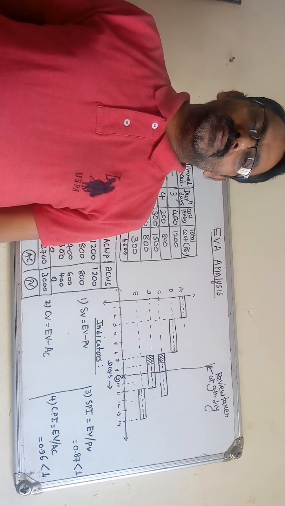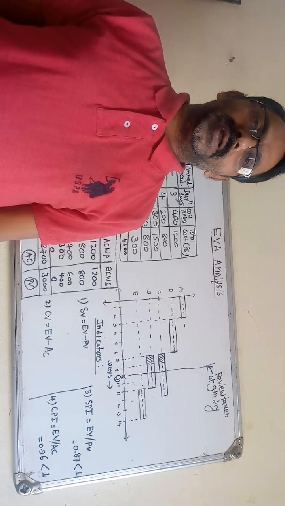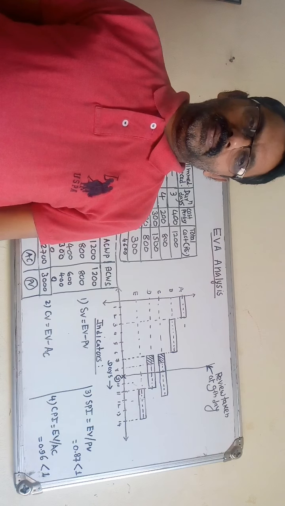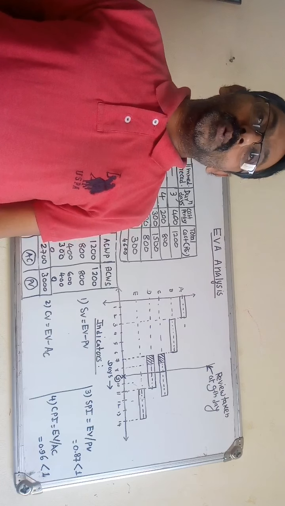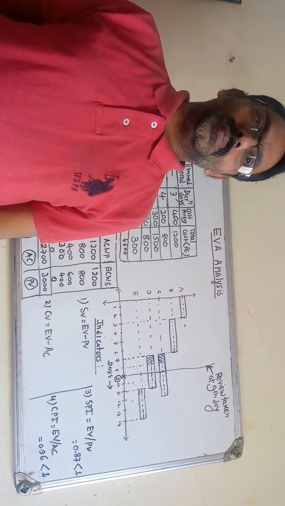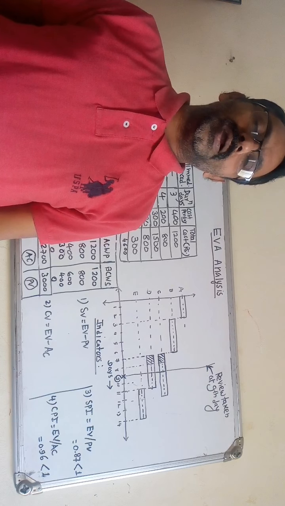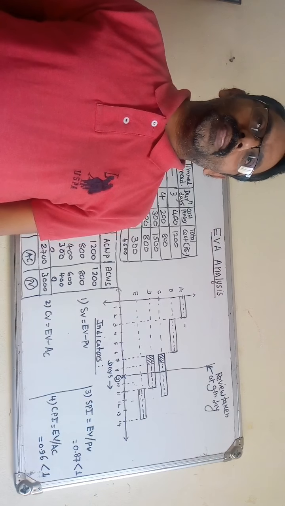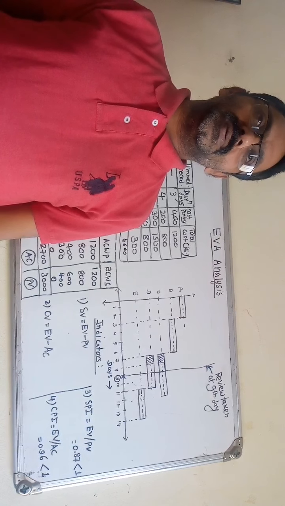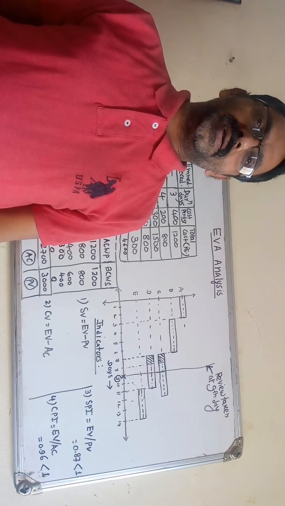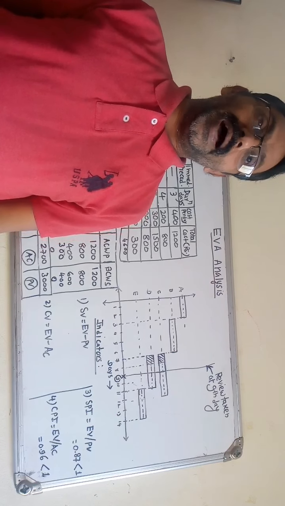Dear students, we have seen the technique of updating. In that, we review the progress of the project at a particular point, and you come to know whether the activities of the project are running ahead or lagging behind.